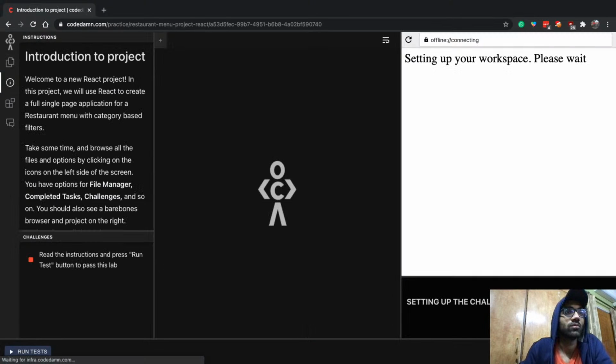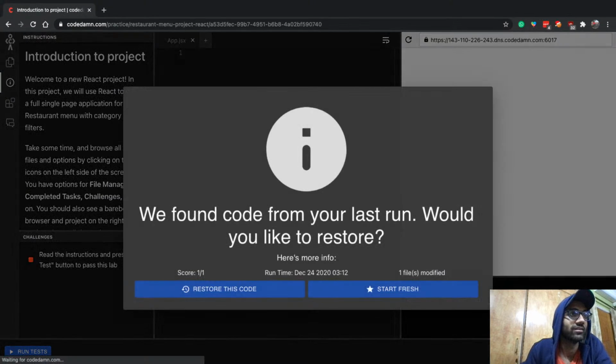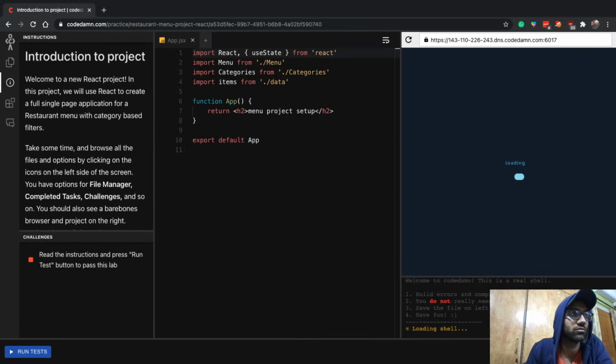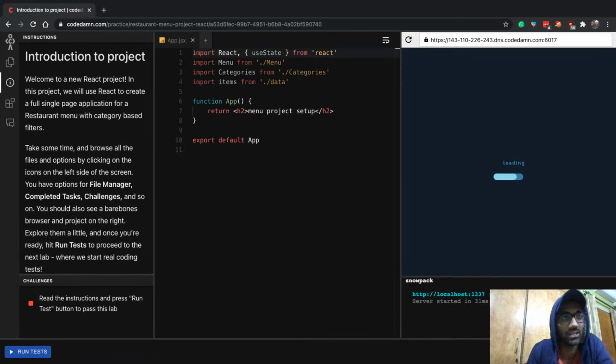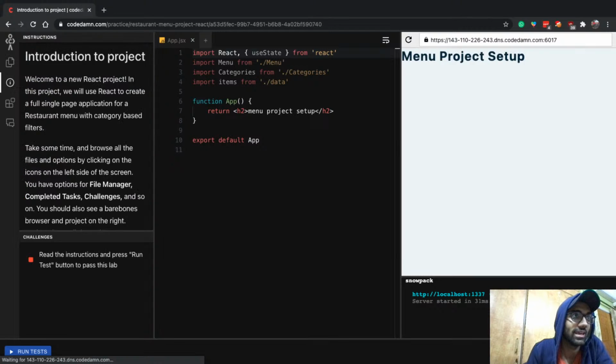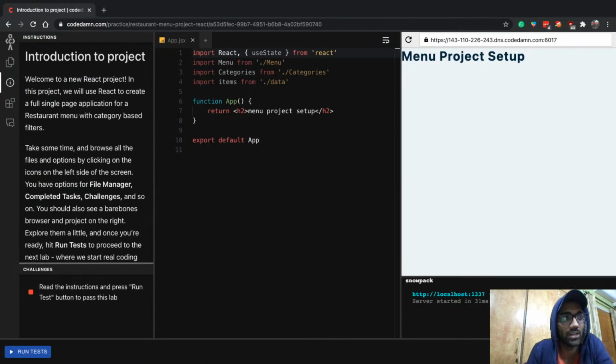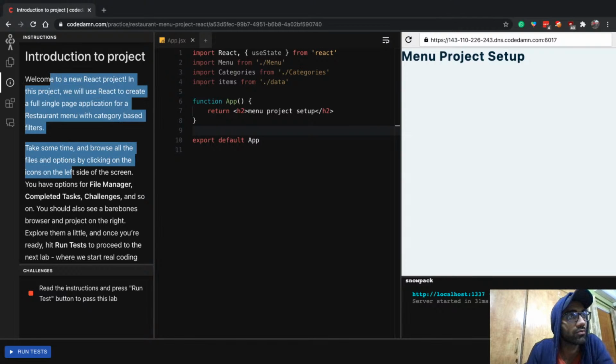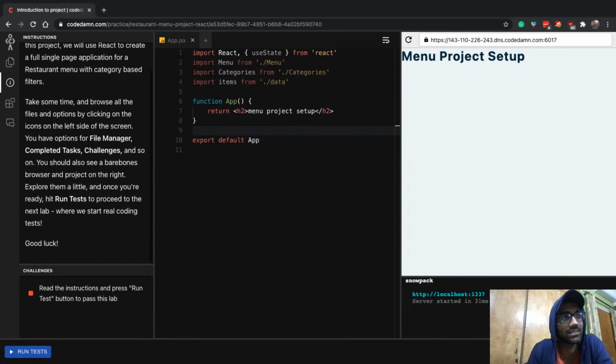All right, so this is our project, and I'm gonna have to start from fresh every time because I already did a test run while I was testing the apps, the whole flow. But this is our project, and the aim for this project is to create a little menu which is interactive, where you can change categories, where you can just find items as we go along. So let's just go ahead and start with this one. If you read the instructions, you're gonna see that for this lab, there's nothing much you have to do. Just click on the run test button and it should pass.